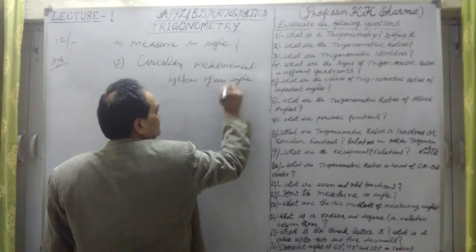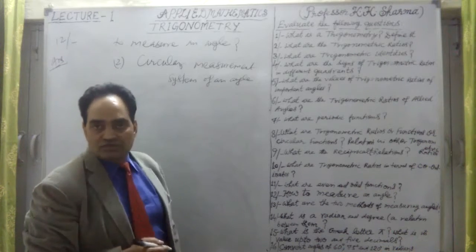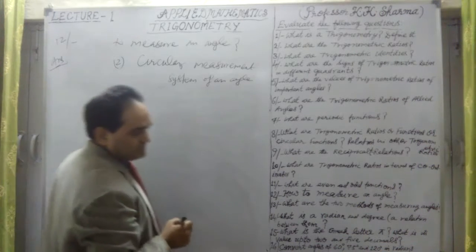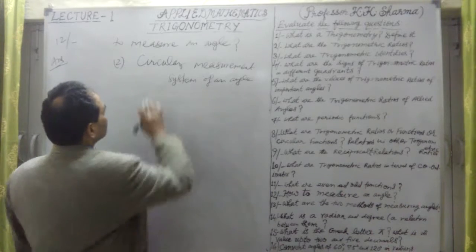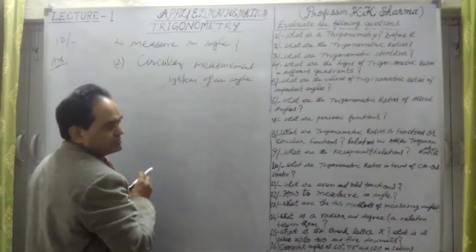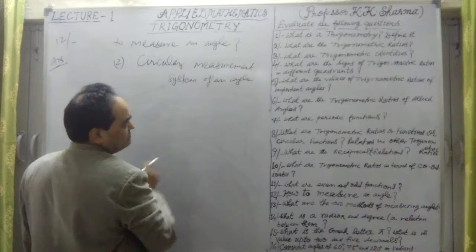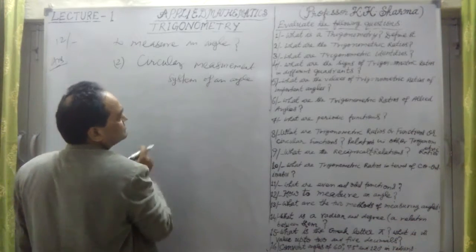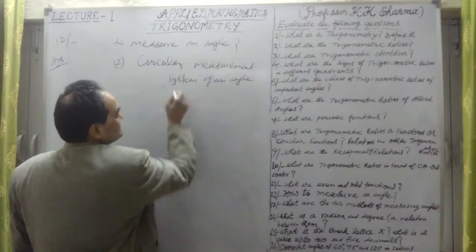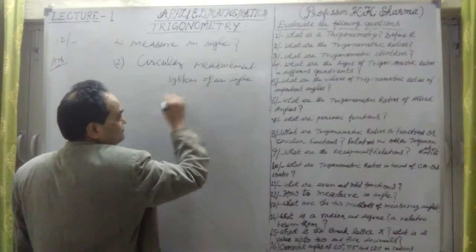How to measure an angle in circular form? This is known as radians. So, 1 radian. What is 1 radian? The definition of 1 radian, or pi radian is equal to how much? This circular measurement is in the form of a circle.